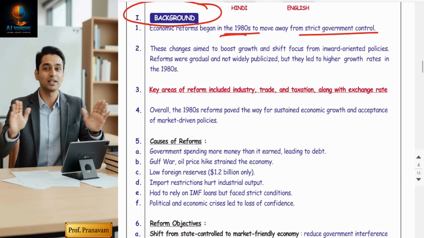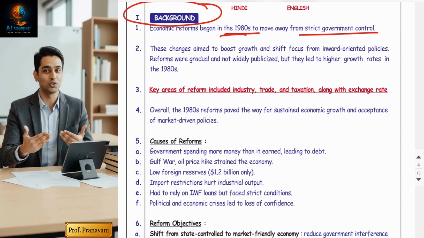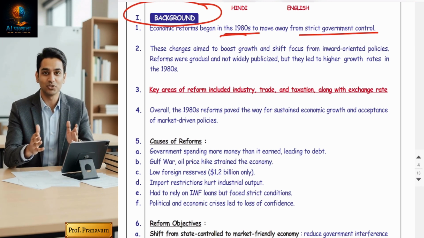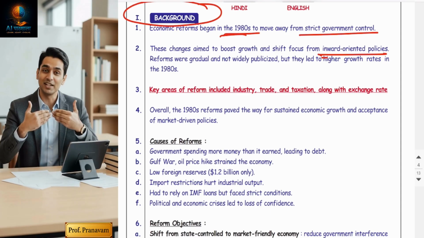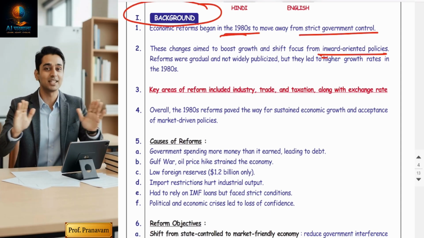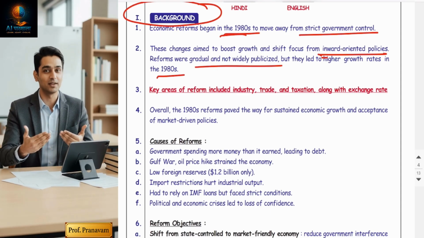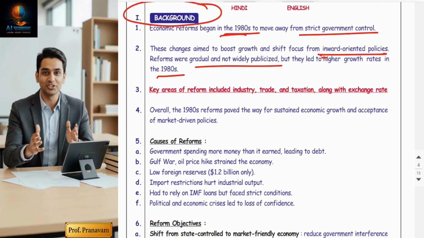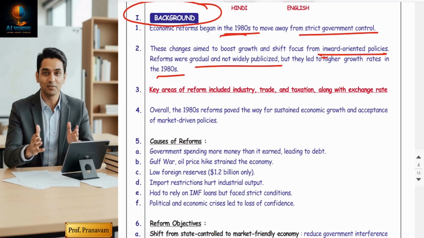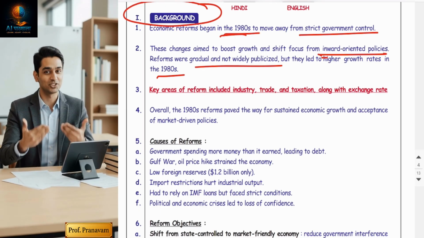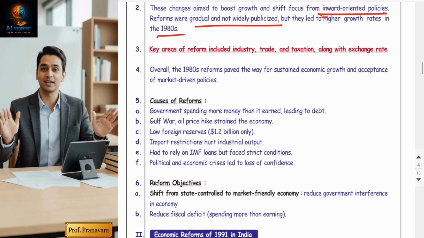Earlier, India followed inward looking policies, right? Now they are focusing on self-reliance and limiting competition. So guys, these reforms were gradual and not widely publicized, but they increased growth rates during the 1980s.